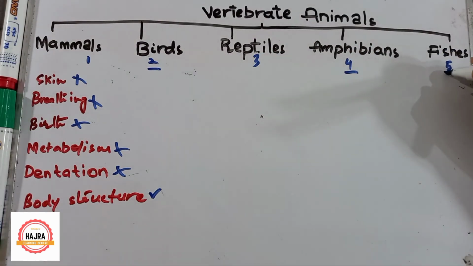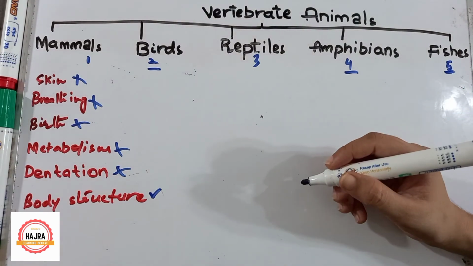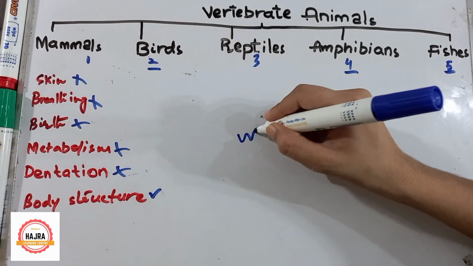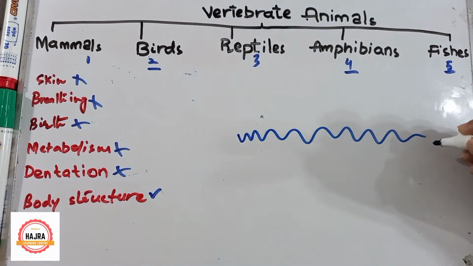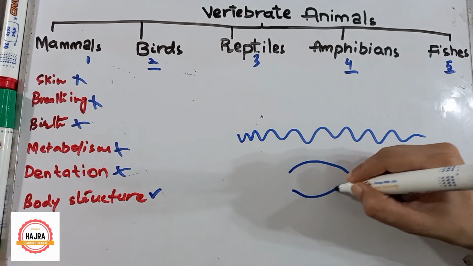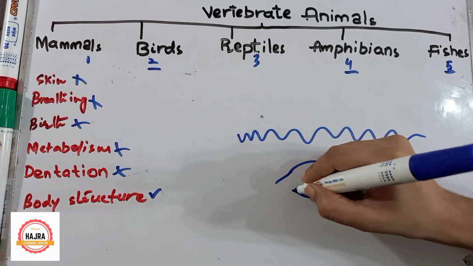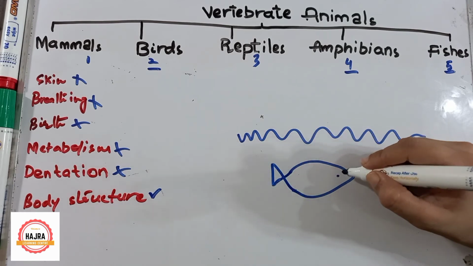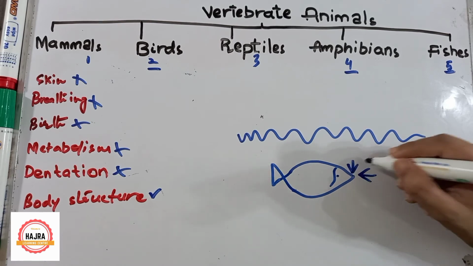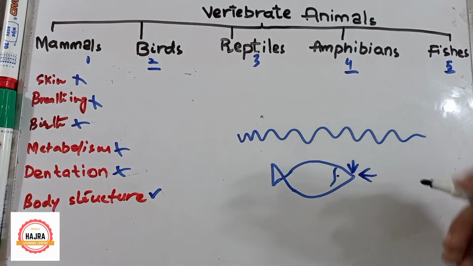Now let's talk about fishes. The body of fishes is streamlined which helps them for swimming because they have to travel from distance to distance, so their body is pointed. Look here, I am going to draw a fish. So this is a streamlined body, meaning a pointed body, which helps them for swimming.